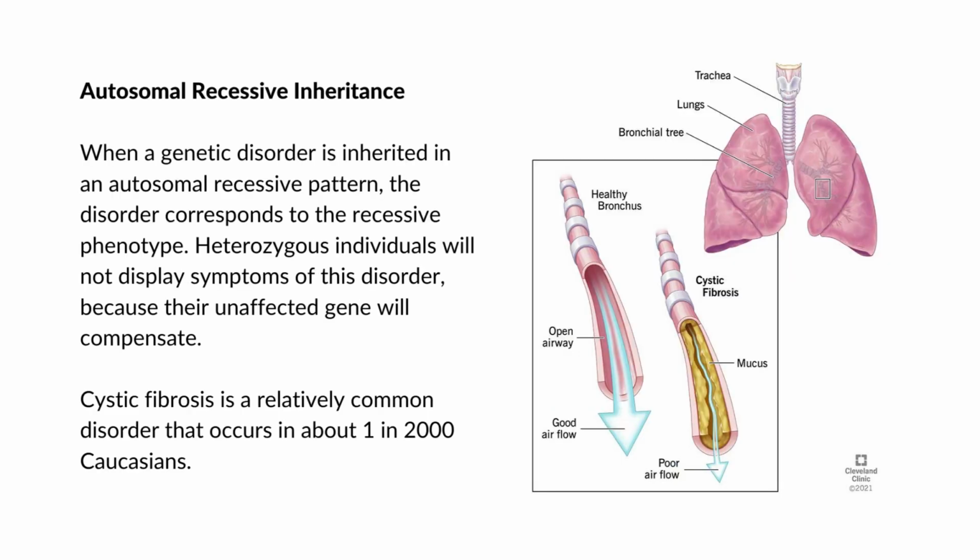So, for autosomal recessive inheritance, kagina dominant, subong recessive. When a genetic disorder is inherited sa autosomal recessive pattern, the disorder corresponds to the recessive phenotype. So, for heterozygous individuals, they will not display symptoms of the disorder.